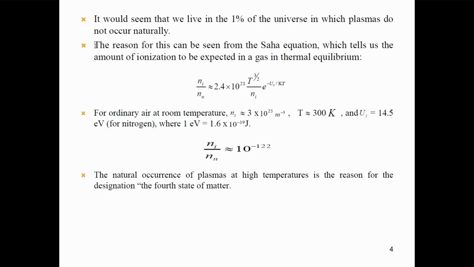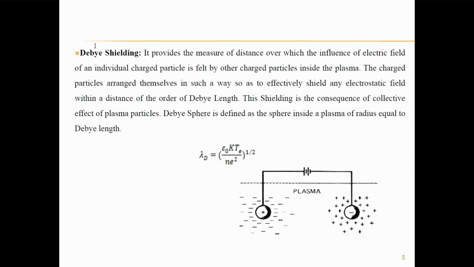However, if I keep increasing the temperature of the gas, at last a stage will come when the number density of ions will exceed the number density of neutral atoms and plasma formation will take place. But this happens at temperatures of the order of 100 million degrees centigrade, which is not available on Earth's surface. This is the reason plasma is designated as the fourth state of matter.